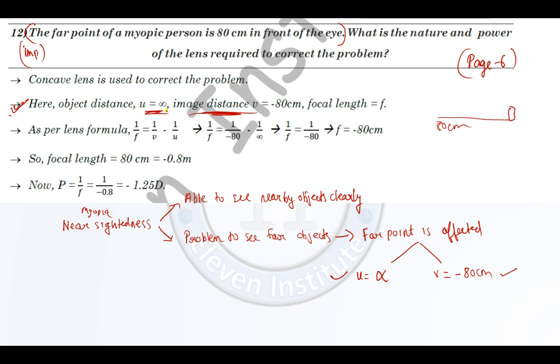But in case you still have doubt, rewind the video, watch it once again, or we will solve one more sum. Based upon that, it will be very much clear to you. For now, please pause the video and write this down. Also write this down. How much far we can see. Based upon this, u is infinity and v is minus 80 centimeters, which is given to us. Please pause the video and write this down.